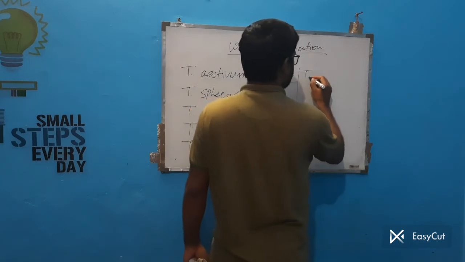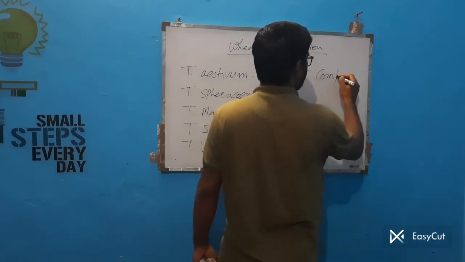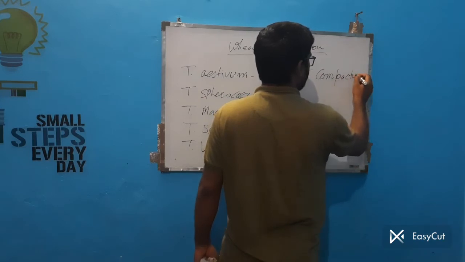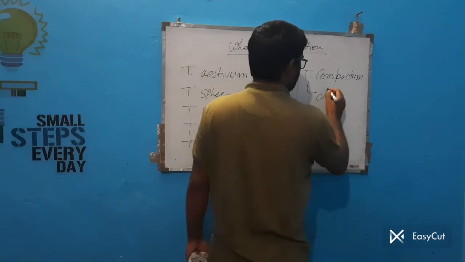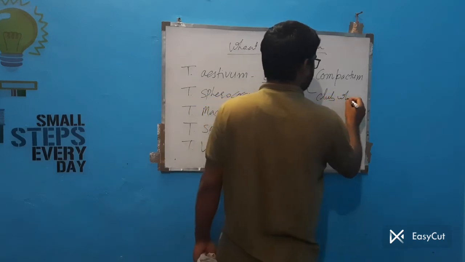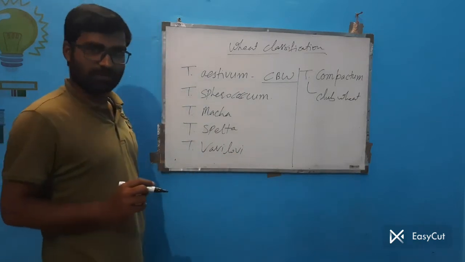Another is Triticum compactum. This wheat is called club wheat.